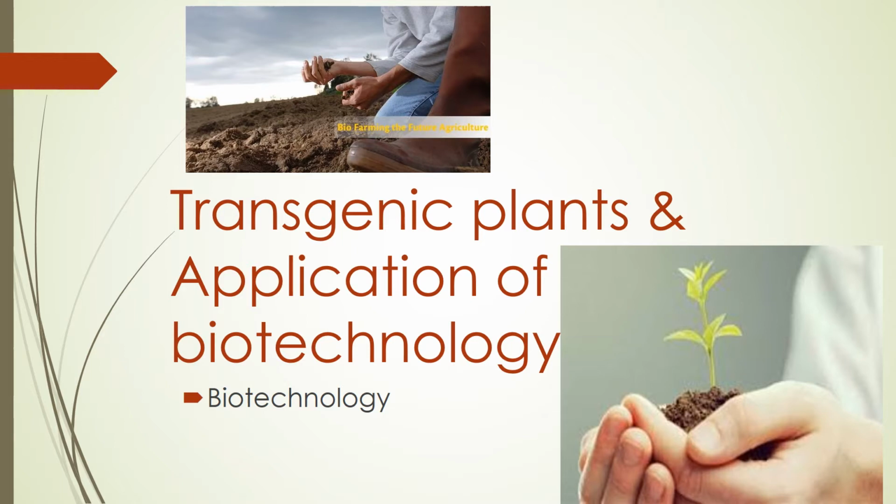Then, in the last class, we learned about transgenic organisms, like transgenic plants. What are the transgenic plants? First of all, herbicide tolerant plants, then insect resistant Bt crops. What is that? Bt cotton, Bt brinjal. Then Tara mustard hybrid. These are the transgenic plants. Then virus resistant plants, then flavr savr tomato, golden rice, then polyhydroxybutyrate. These we learned. Then green fluorescent protein, polylactic acids. These are what we learned. Now we are going to see other transgenic plants of biotechnology.